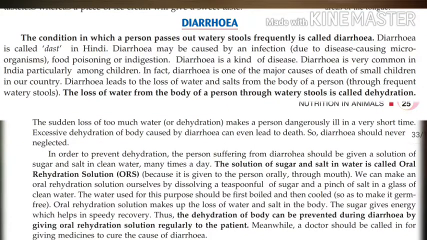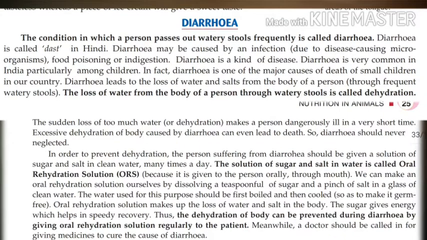Oral rehydration solution actually makes up the loss of water and salt in the body. Okay, the water which was lost due to dehydration can be compensated by giving oral rehydration solution. Understand, students? The sugar gives energy which helps in speedy recovery. That is why sugar is given. And salt is given because salt has also been lost along with the water, isn't it? So, thus, the dehydration of body can be prevented during diarrhea by giving oral rehydration solution regularly to the patient. Meanwhile, a doctor should be called in for giving medicines to cure the cause of diarrhea.